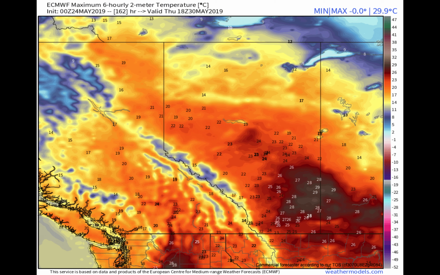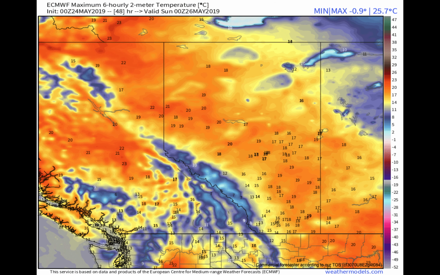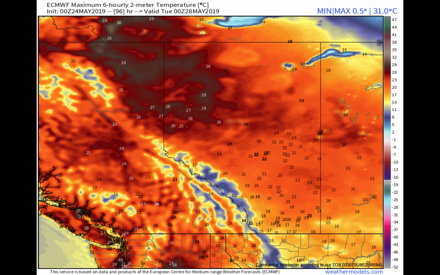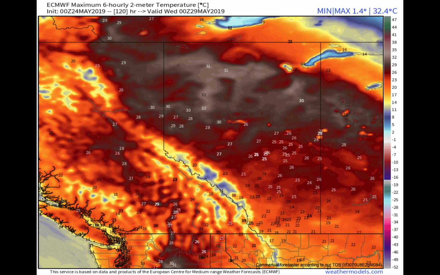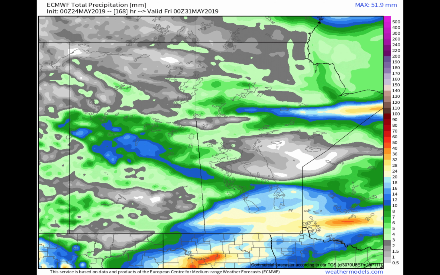Your high temperature forecasts over the next 5 days, very warm here as we look at your Friday high temperatures. As we move into the day on Saturday, Sunday, Monday, and then Tuesday, getting very warm again as it just continues to build as we head into the early to middle part of next week, where by the time again here we get to your Tuesday and Wednesday high temperatures, looking like we'll get into the lower 30s, but certainly the upper 20s across much of the region, even in the middle to lower 20s off to the south, where we've been a little bit cooler over the last few days.